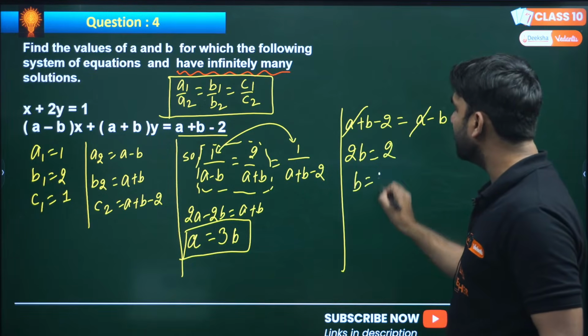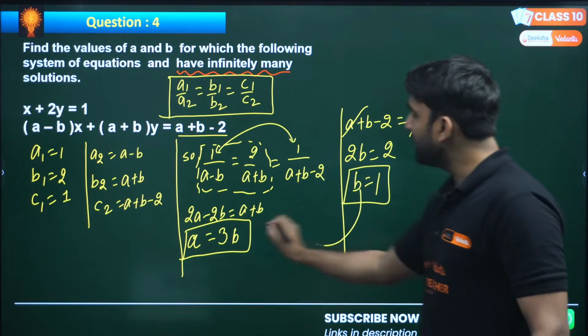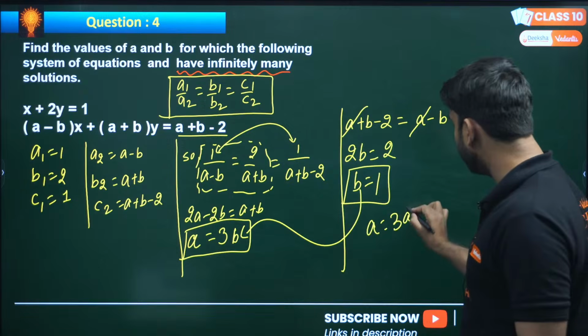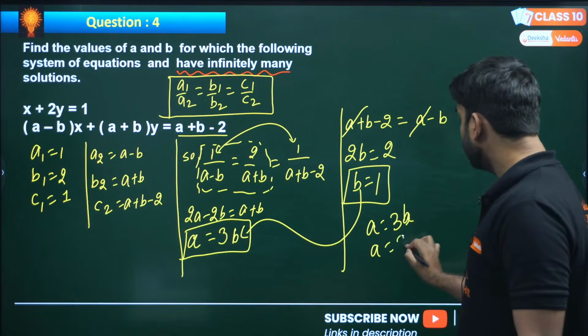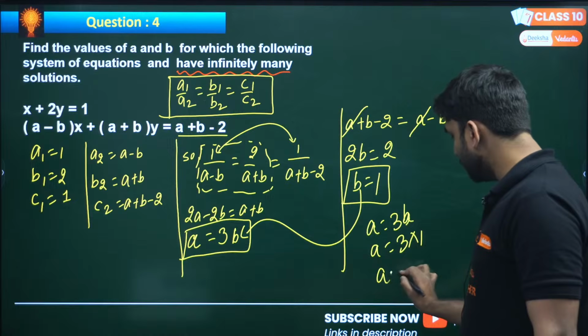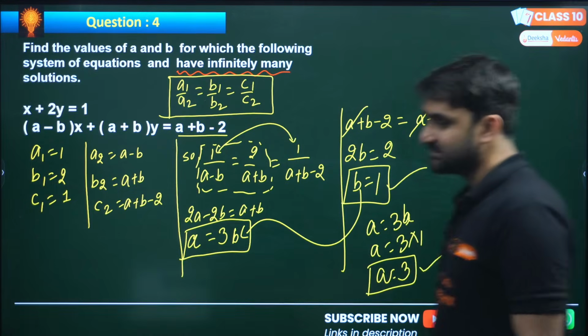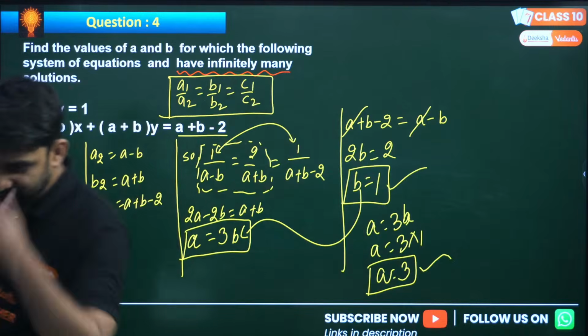So b we are getting here is 1, and once you get b, we can put it here. So a is 3b, my dear. So a equals 3 into 1, which is equal to 3. So 3, 1, 3 is the answer. So a is 3 and b is 1. This is the answer.